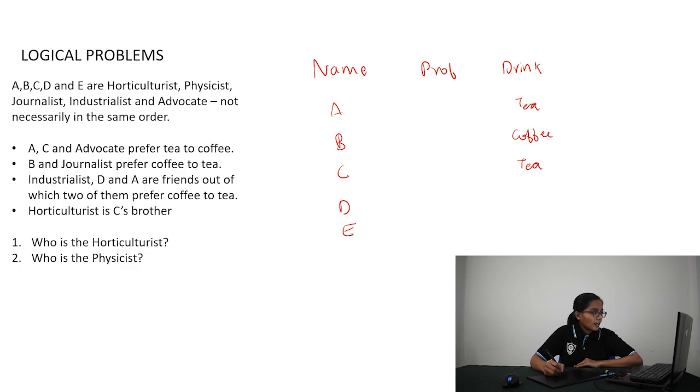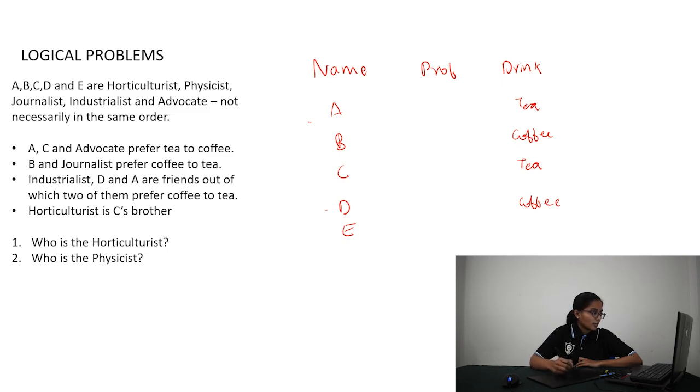Industrialist, D and A are friends, out of which two of them prefer coffee to tea. Now we know that A prefers tea already. So D and industrialist will prefer coffee. D will prefer coffee, and industrialist will also prefer coffee.